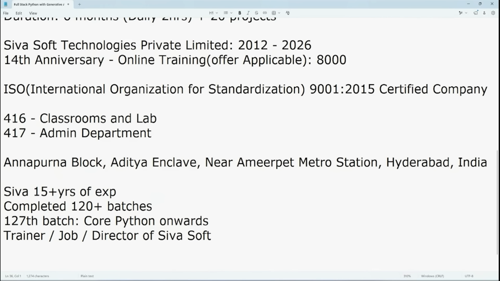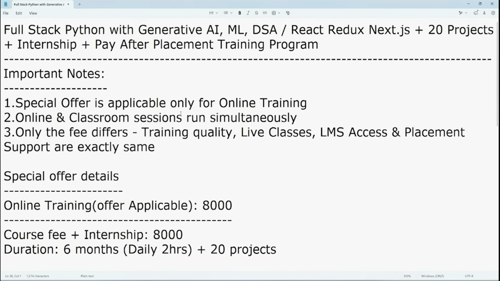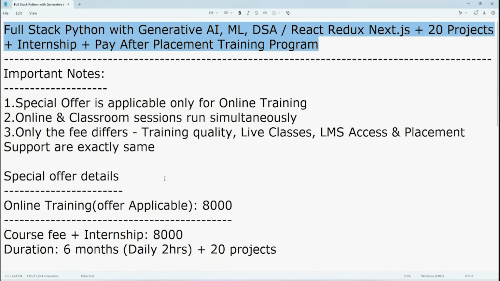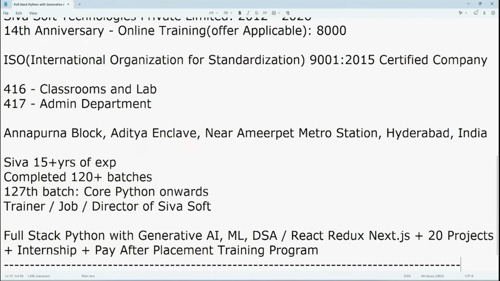Okay. So now let's start our actual demo class. So we are calling this course name as what? Full stack Python with generative AI, machine learning, data structures and algorithm, React Redux Next.js, which includes 20 projects, internship, and after that pay after placement program.